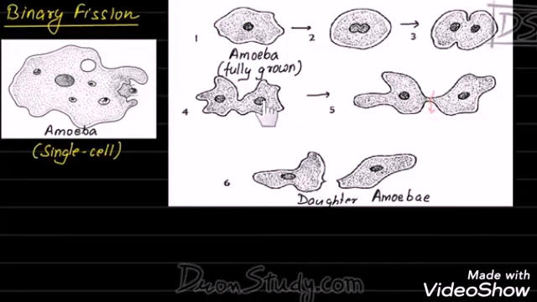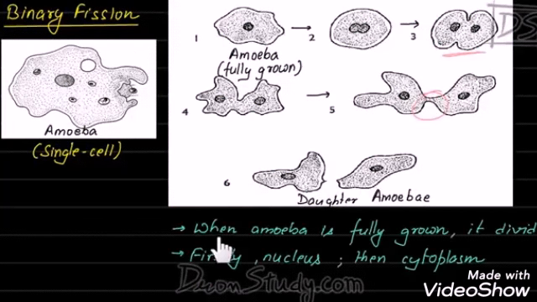The nucleus then gets separated into two parts, and simultaneously the cytoplasm is divided by the formation of a furrow on any part of the cell membrane of amoeba, resulting in the formation of two daughter cells. Each cell produces two daughter cells in case of binary fission.